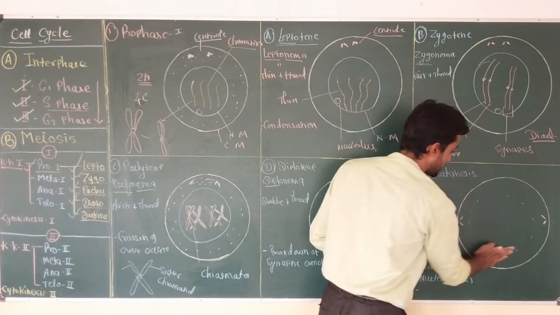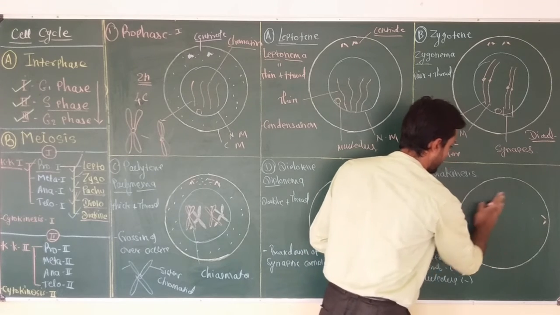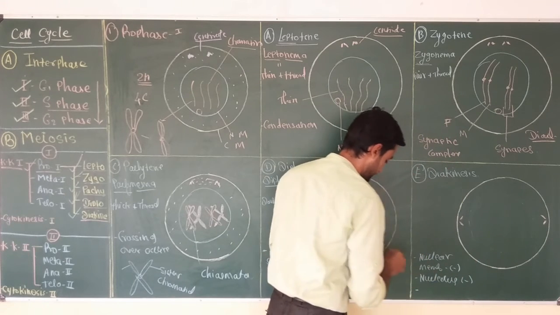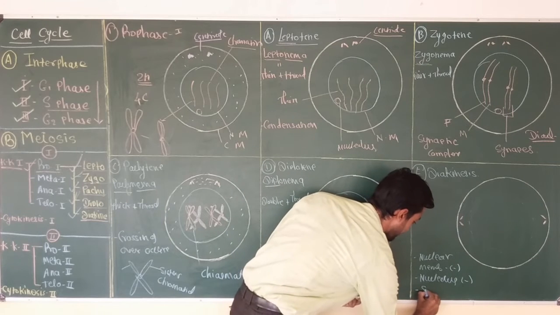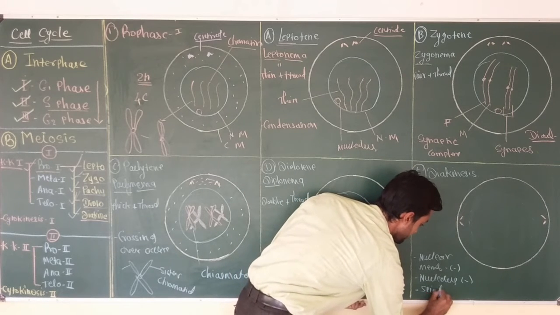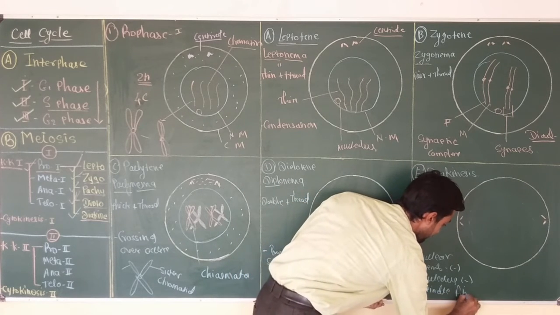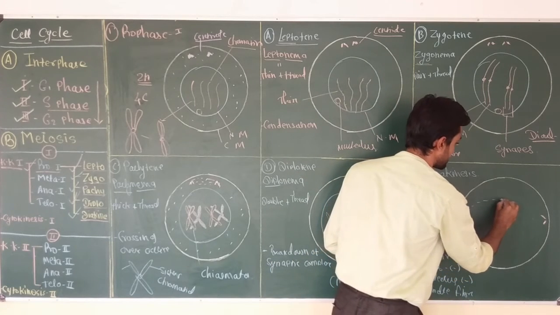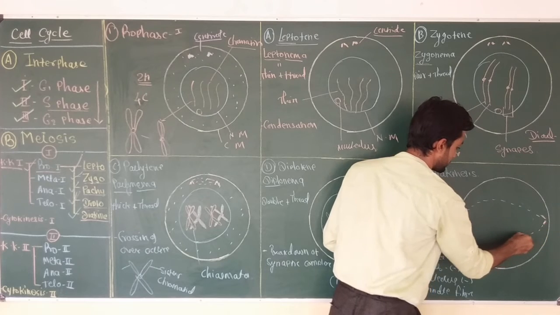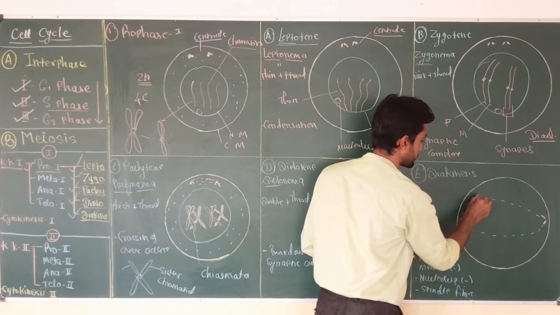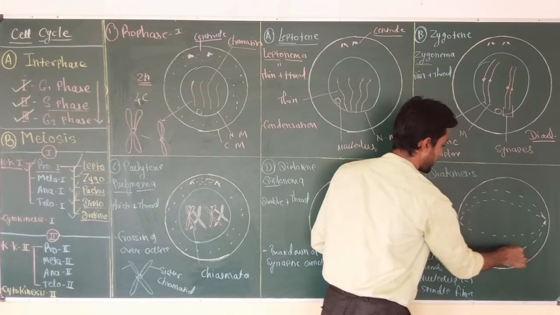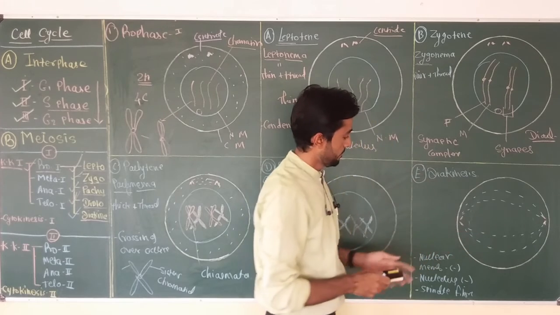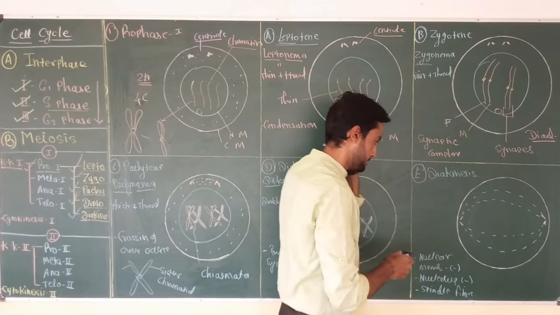Now, the third important thing that happens during diakinesis is the formation of the spindle fibers. Spindle fibers are produced in between the two centrioles.